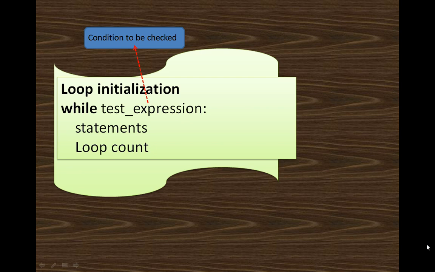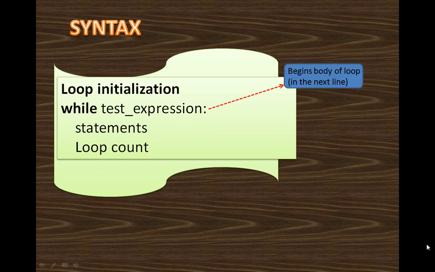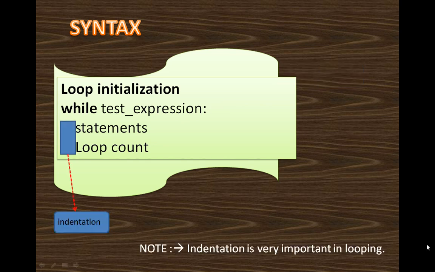Then next is colon, or you can say it begins the body of the loop, and the body of the loop is started in the next line. Then I have given indentation. What is indentation? Indentation is the spaces that I have given before writing the statements, and that is very important in looping. From indentation it identifies that this is the block of the while loop.